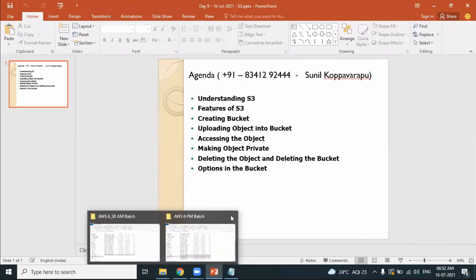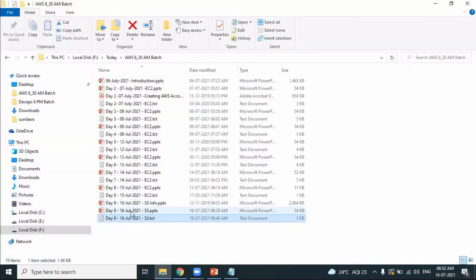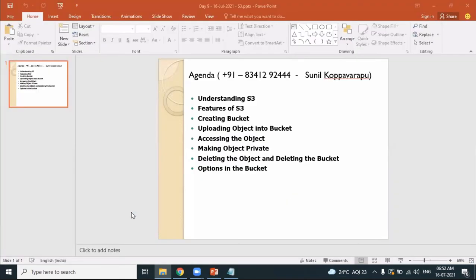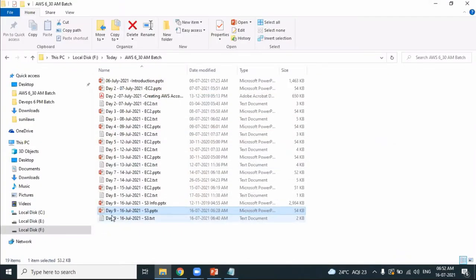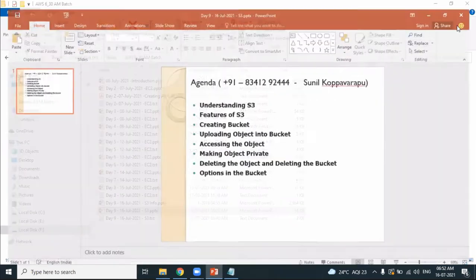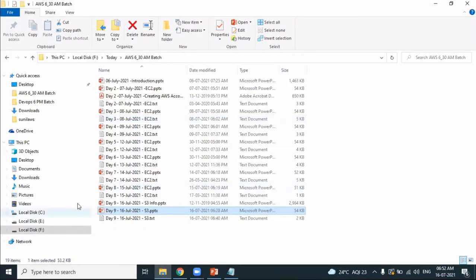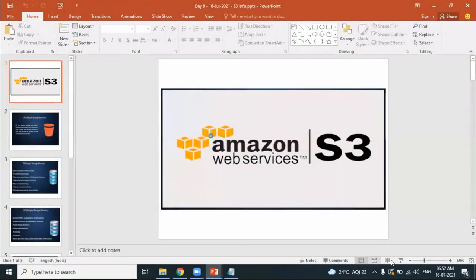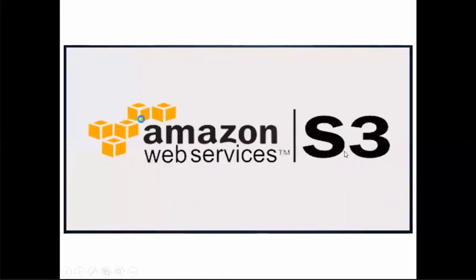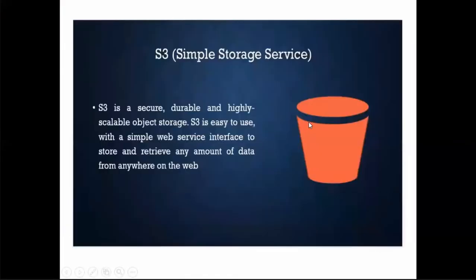Now, if anybody asks you what is S3, your answer should be simple storage service.